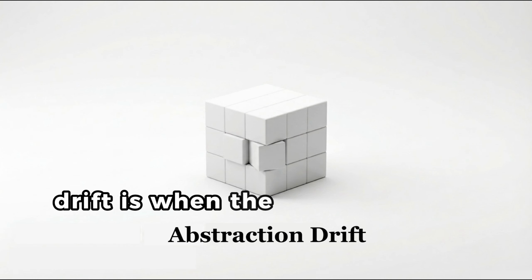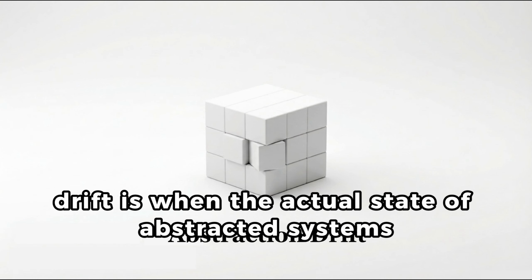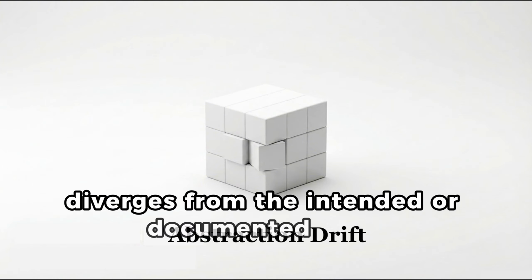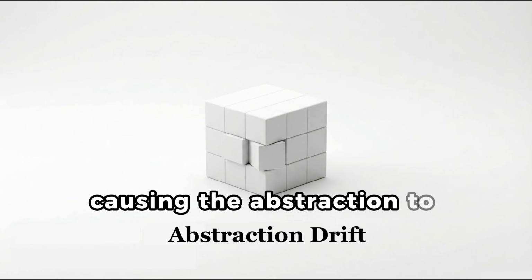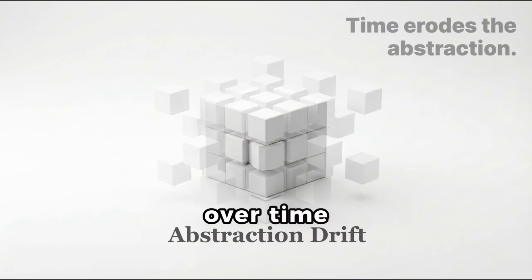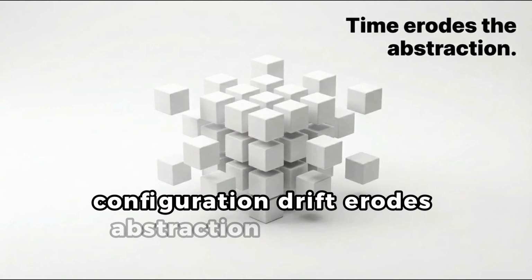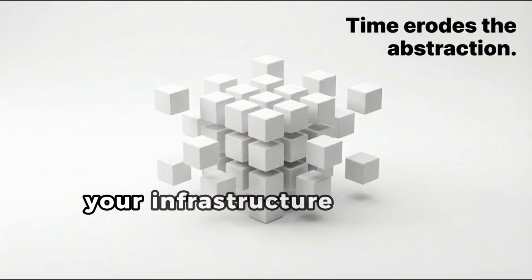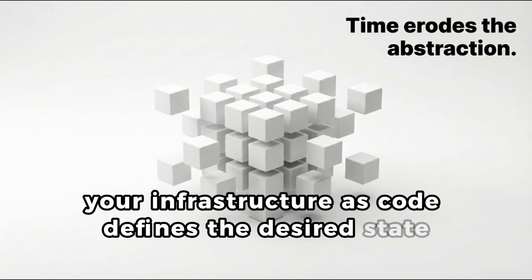Abstraction drift is when the actual state of abstracted systems diverges from the intended or documented state, causing the abstraction to become less reliable, less predictable, and less effective over time. Configuration drift erodes abstraction consistency. Your infrastructure as code defines the desired state.